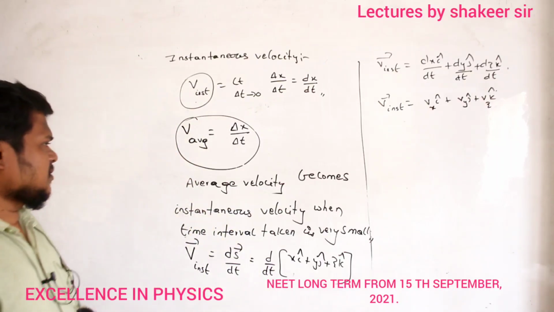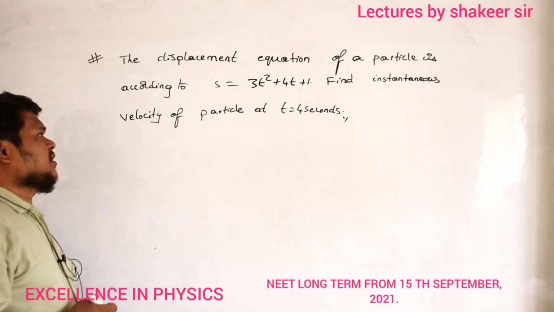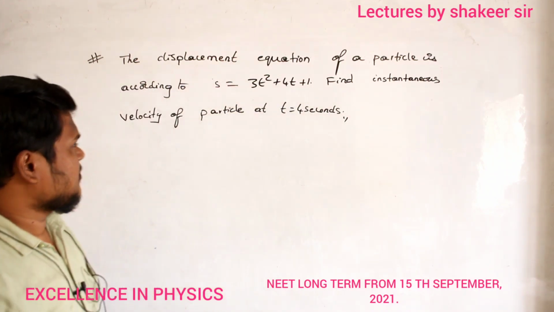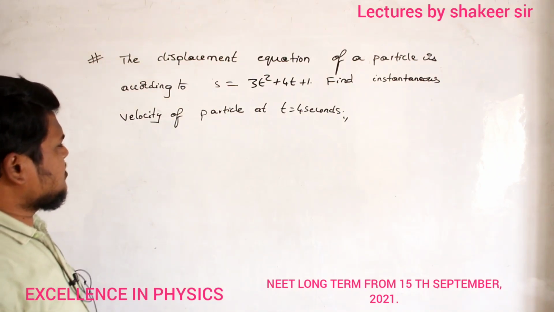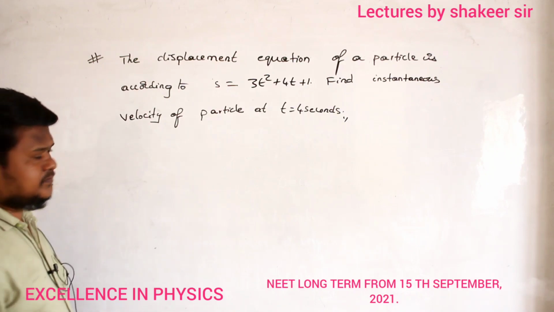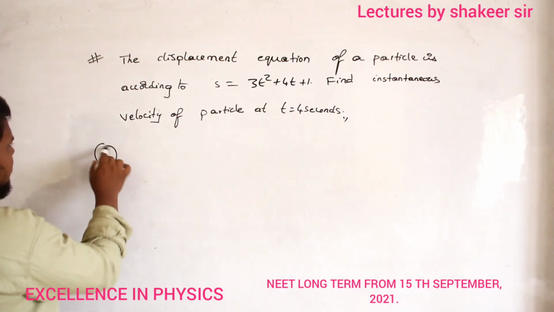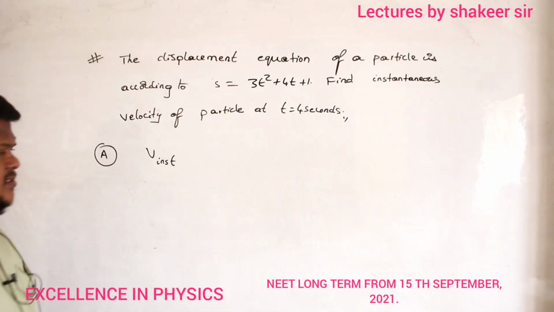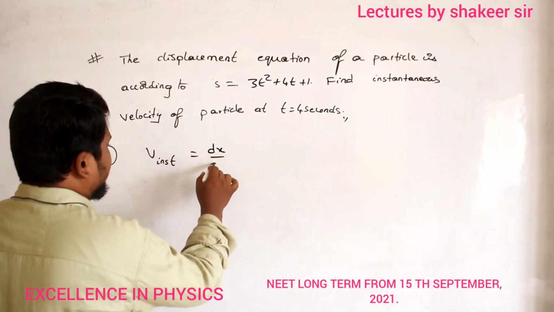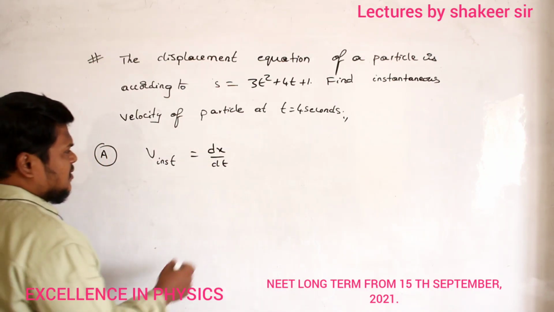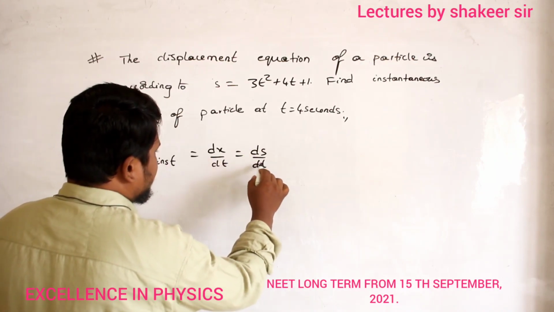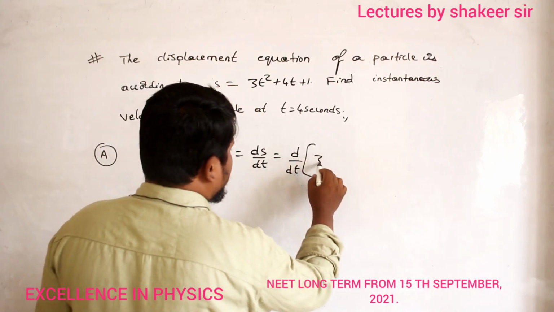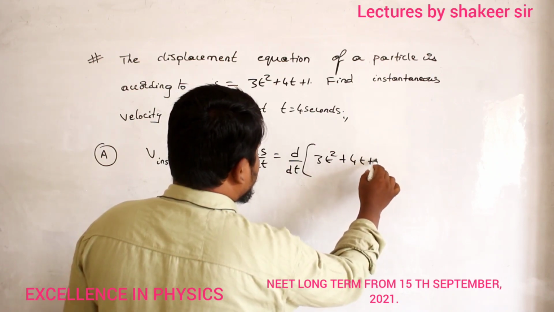Clear? Okay. This question: the displacement equation of the particle is s equals 3t square plus 4t plus 1. Find the instantaneous velocity of the particle at t equal to 4 seconds. So what is he asking us to find? Instantaneous velocity. What is the equation for instantaneous velocity? dx divided by dt, the equation which we have written. Or you can write ds divided by dt also, both are the same. It means differentiation of displacement. What is the displacement equation? 3t square plus 4t plus 1.